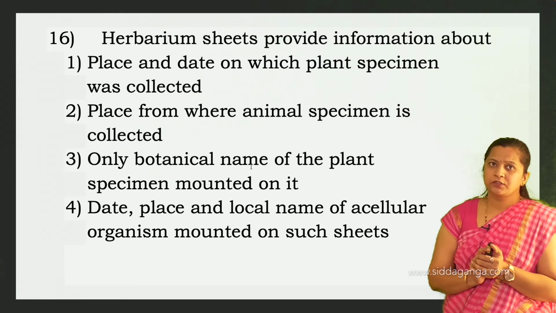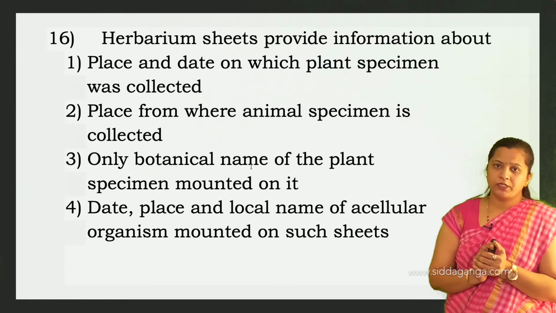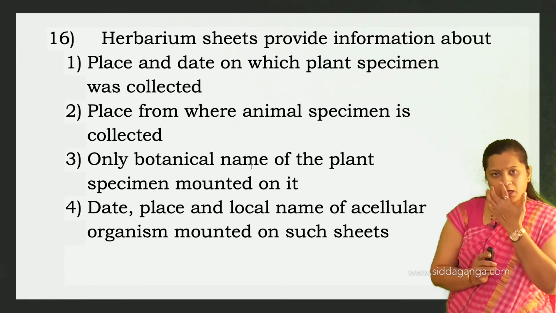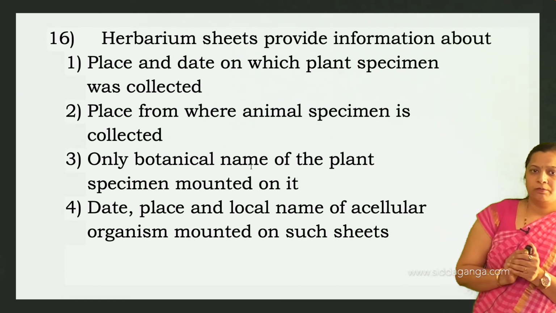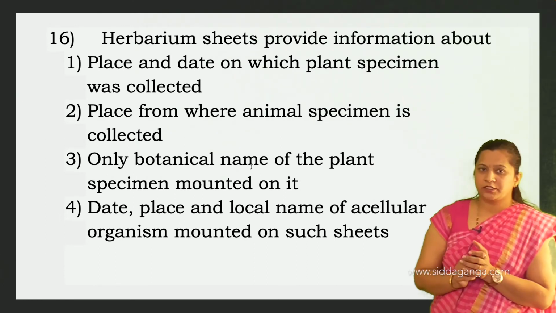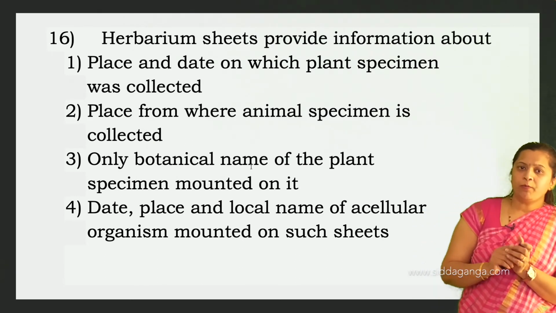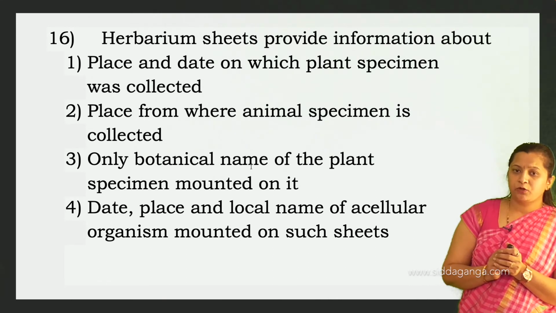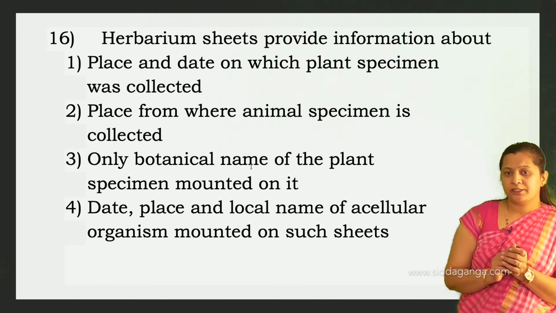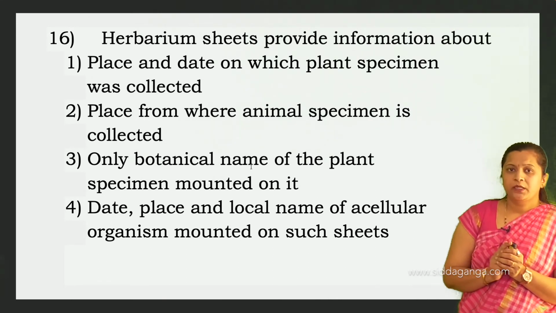Herbarium sheets provide information about: place and date on which the plant specimen was collected; place from where an animal specimen is collected; only the botanical name of the plant specimen mounted on it; date, place and local name of a cellular organism mounted on such sheets.